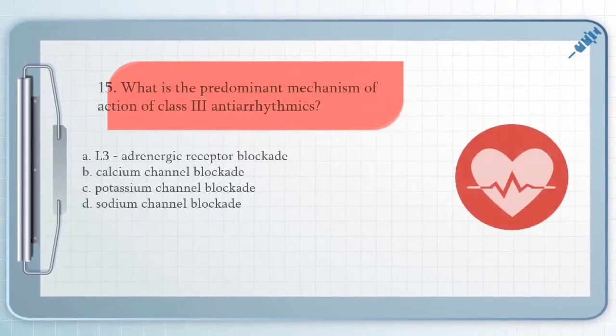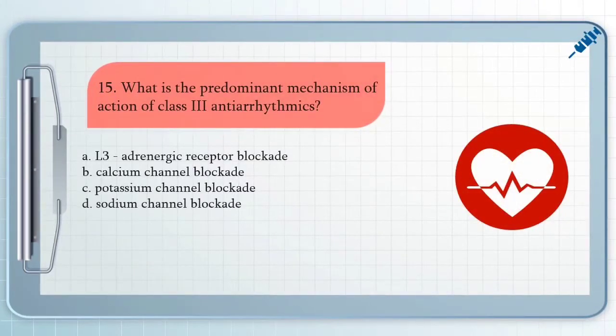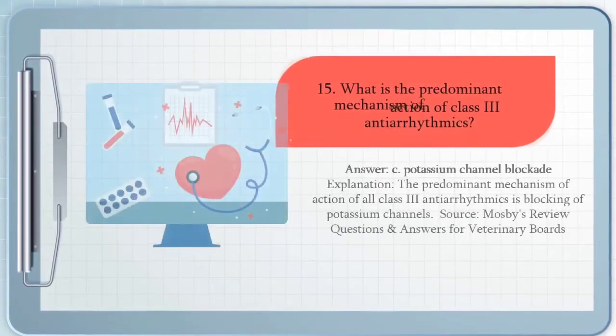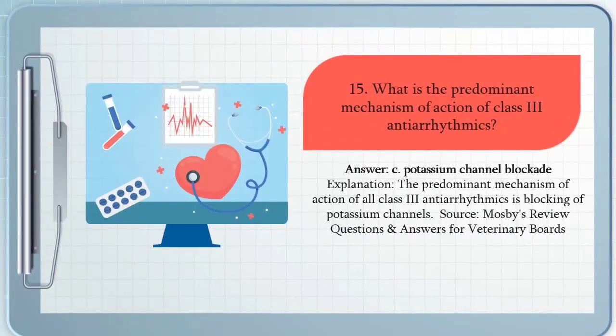Next question, we have question number 15. What is the predominant mechanism of action of class 3 antiarrhythmics? A. Beta adrenergic receptor blockade, B. calcium channel blockade, C. potassium channel blockade, and D. sodium channel blockade. The answer for that question is letter C. The predominant mechanism of action of all class 3 antiarrhythmics is blocking of potassium channels.